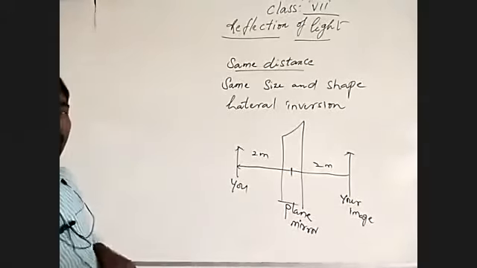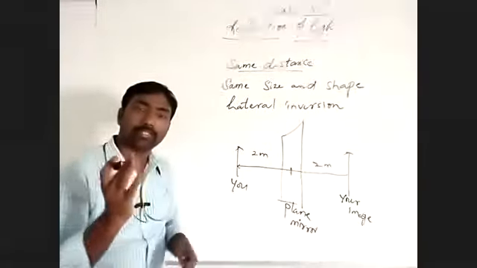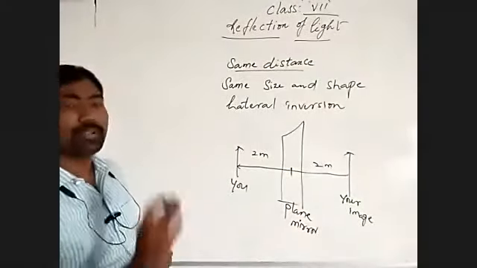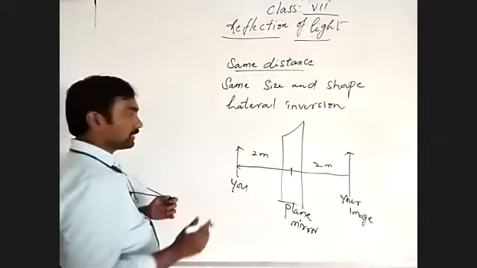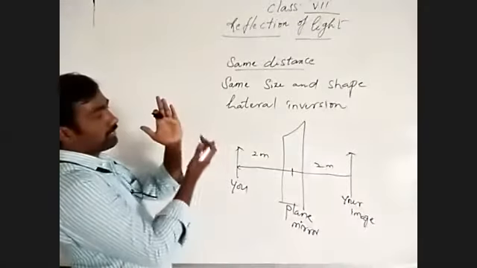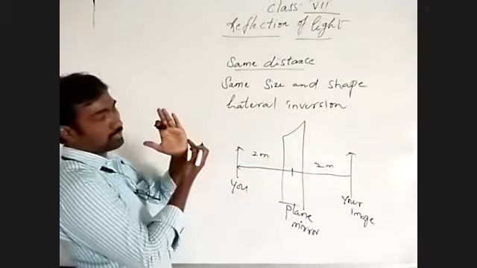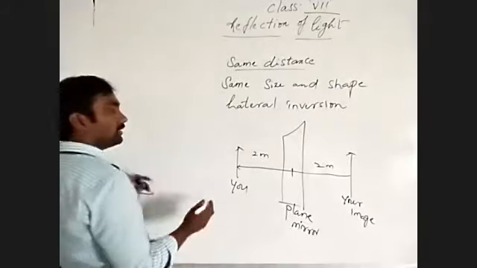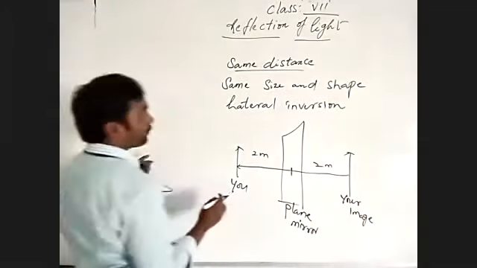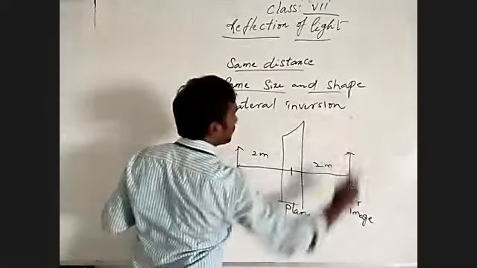If it is 2 meters, it is also 2 meters from the center of the mirror. Center of the mirror, not the side edge. We have to count from the center. Understand? Suppose it is a plane mirror, from here, this is the center part. We have to measure from there. So that is the same distance, and same size and same shape.